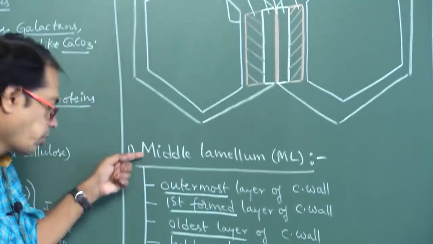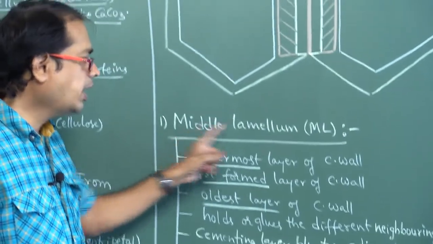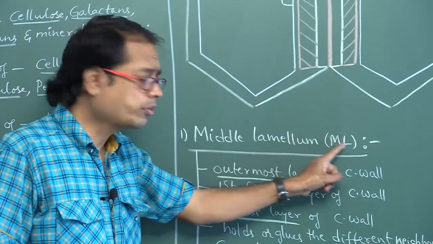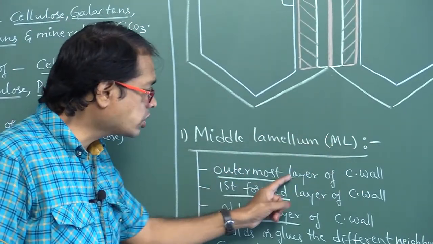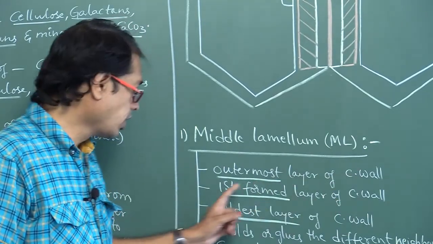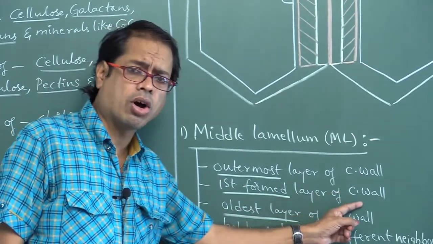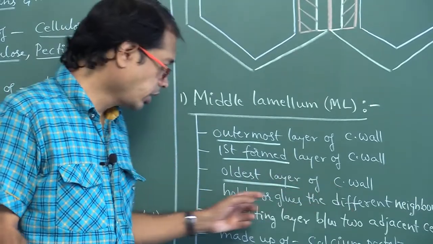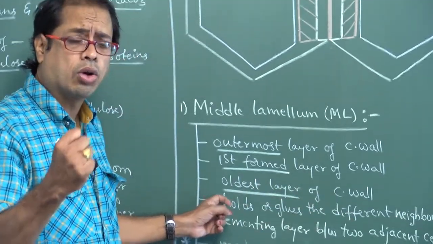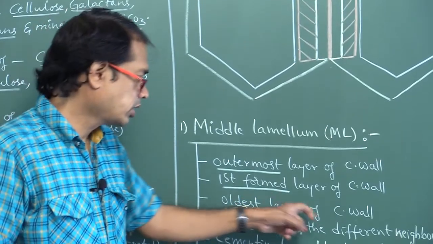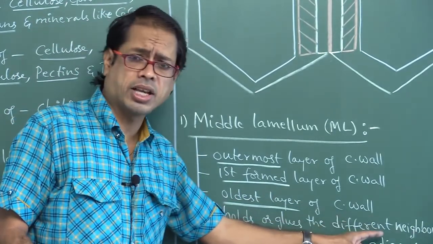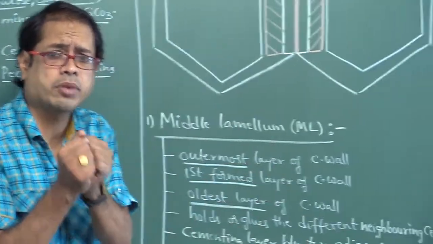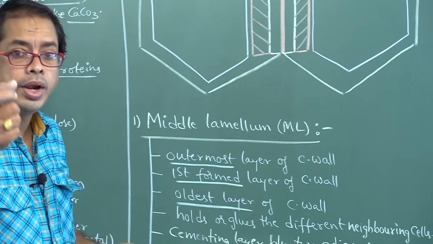So what are the points? Middle lamellum, shortly as ML. Outermost layer of cell wall. First formed layer of cell wall. Oldest layer of cell wall. It glues the different neighboring cells. It holds the different neighboring cells with the help of middle lamellum.